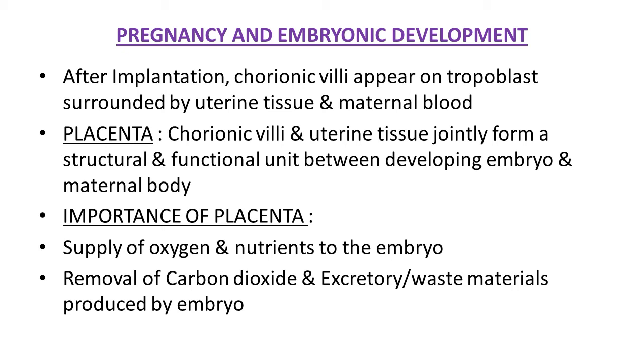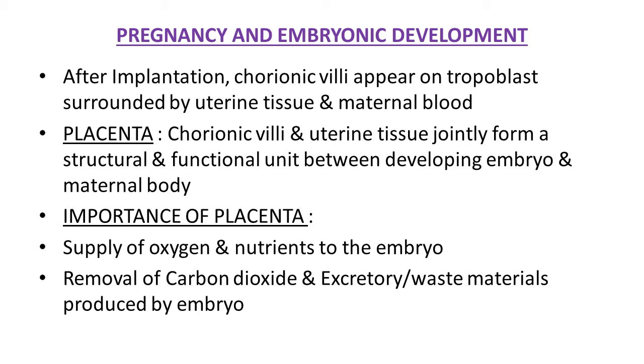What is placenta here? Chorionic villi and uterine tissue jointly form a structural and functional unit between the developing embryo and the maternal body. This structural and functional unit is known as placenta. Actually it is the connection between the developing embryo and the maternal body, the mother. So we can say placenta is a joint structural and functional unit of chorionic villi and uterine tissue. Placenta is considered a lifeline for the embryo developing inside the body of the mother.